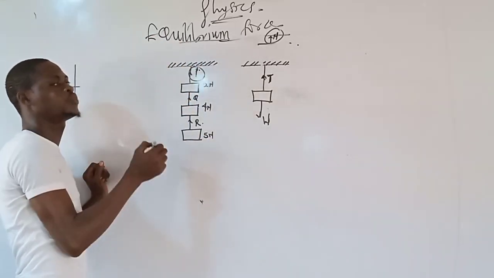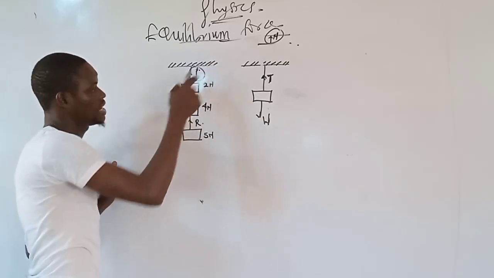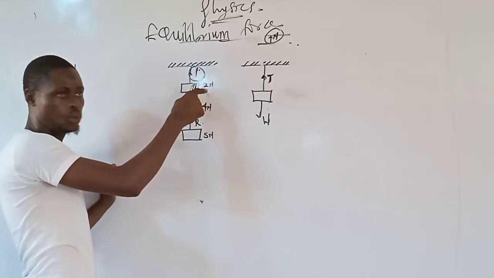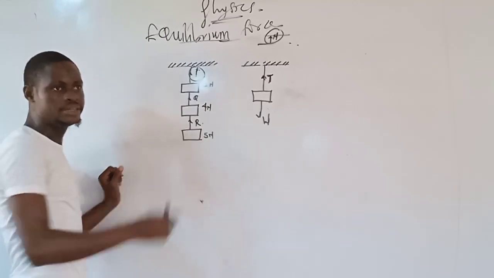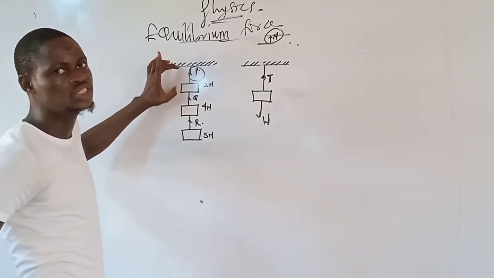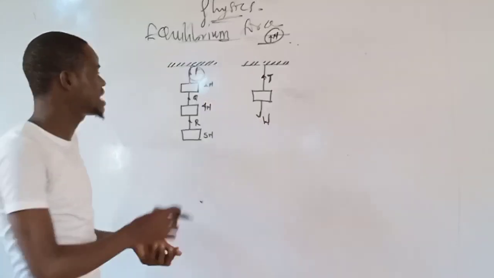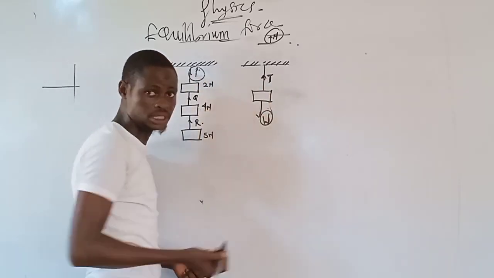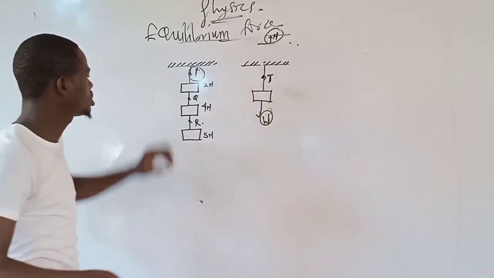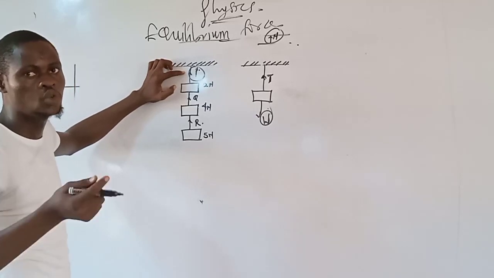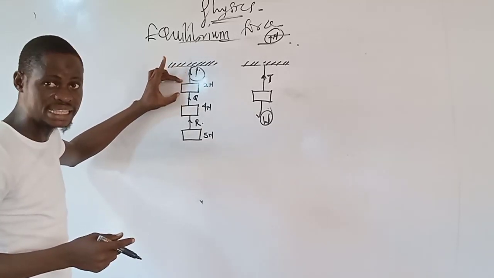Since the tension must be equal to the weight of the body, the tension acting on P is equal to the summation of the weight acting on it.